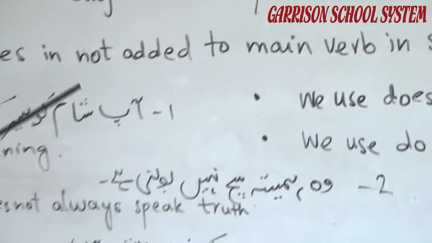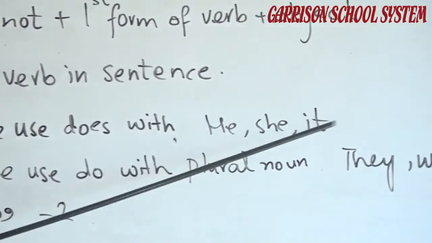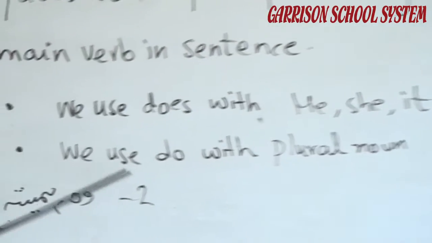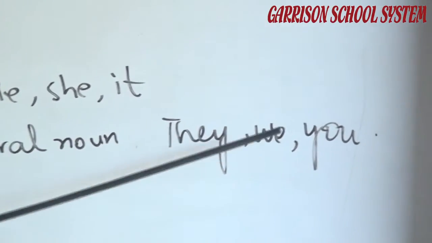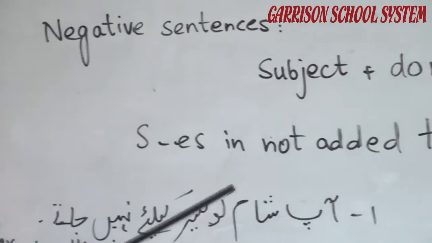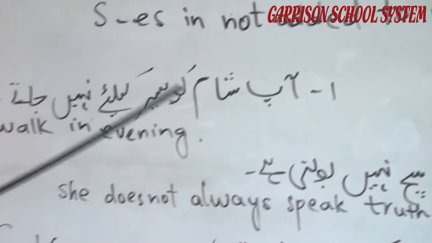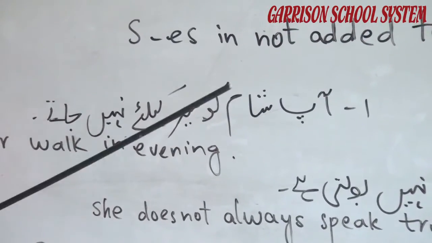For example, we use does with he, she, it, for singular nouns or singular subject, and we use do with plural nouns, plural subject, that is they, we, you or something plural, children, boys, girls. Take the examples given to you. You have to translate them.